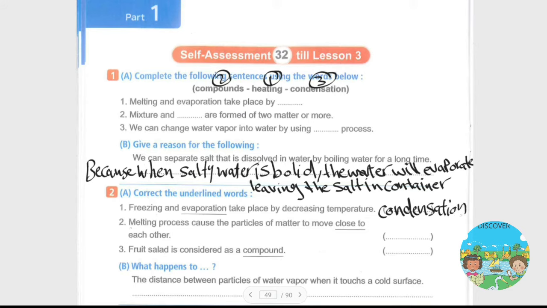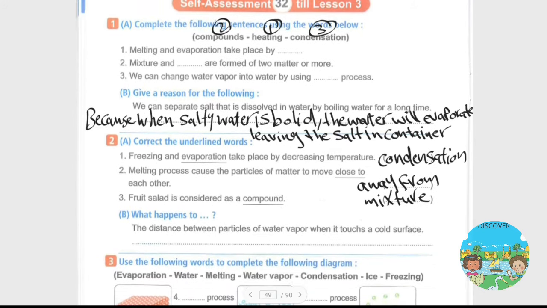Okay. Question number 2: the melting process causes the particles of matter to move close to each other. Of course, it's false; they move away from each other. Question number 3 says that fruit salad is considered a compound. The correct answer is that it's a mixture.